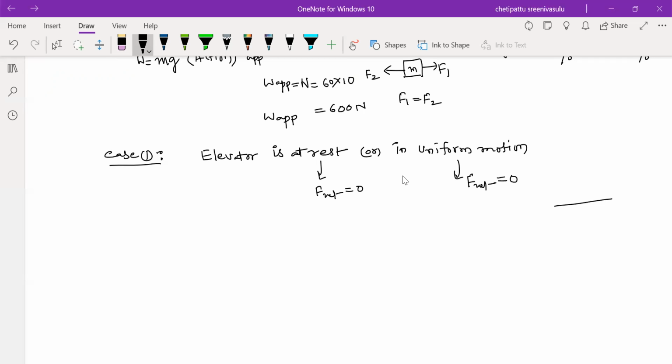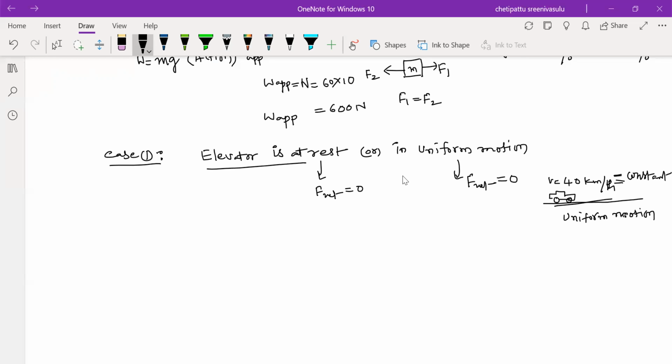For example, look here, one car is moving with a velocity of 40 km per hour. If you do not apply any force on this car, it will keep moving at 40 km per hour. This means it has constant velocity. Constant velocity is nothing but uniform velocity, or uniform motion. So in these two cases, net force is zero.